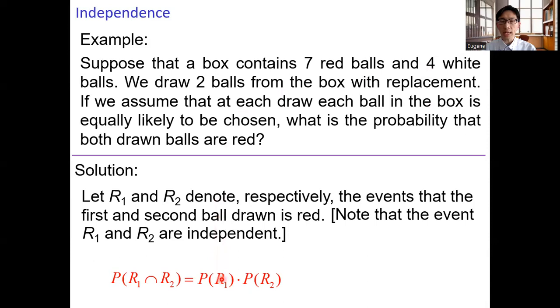So P of R1 is 7/11, and P of R2 is also 7/11. So this is the required probability. And upon calculation, we get 0.4050.